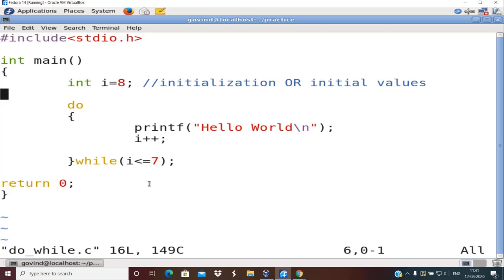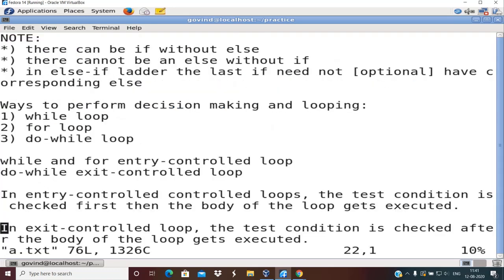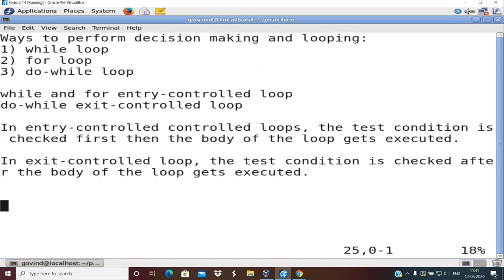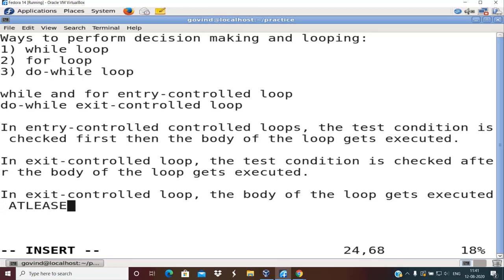So one of the most important differences between entry controlled and exit controlled loop is, I'm going to write it here: in exit controlled loop, the body of the loop gets executed at least once.